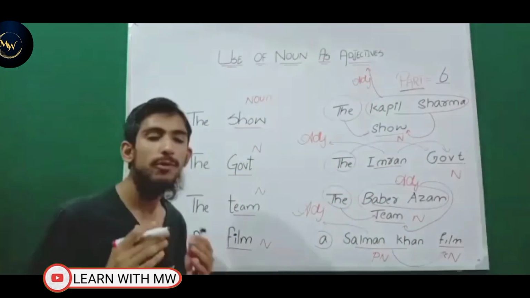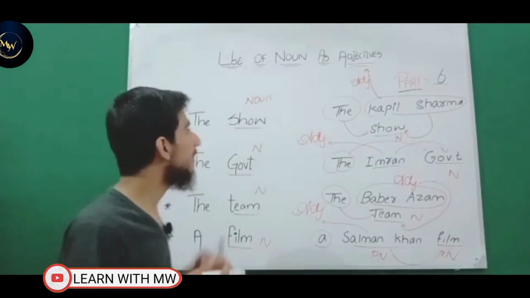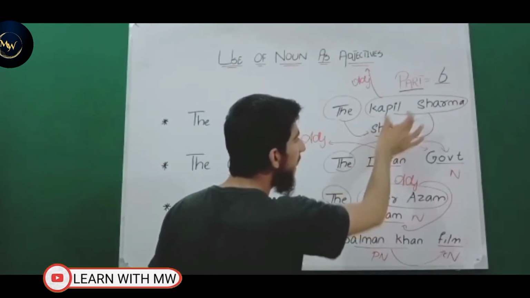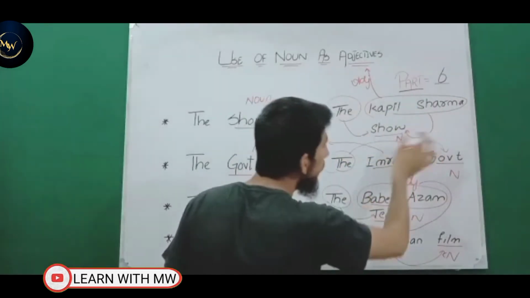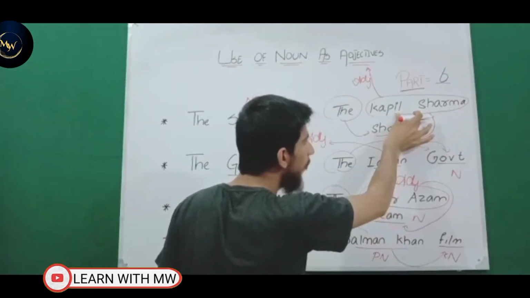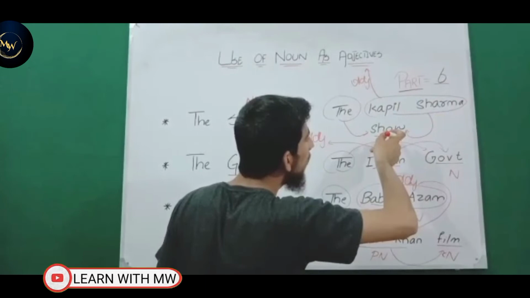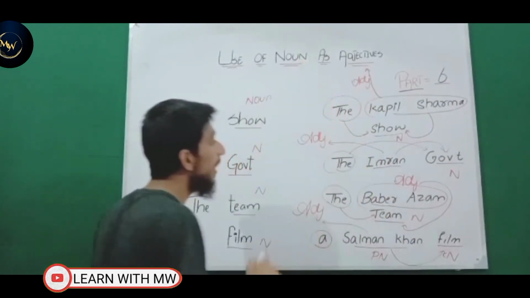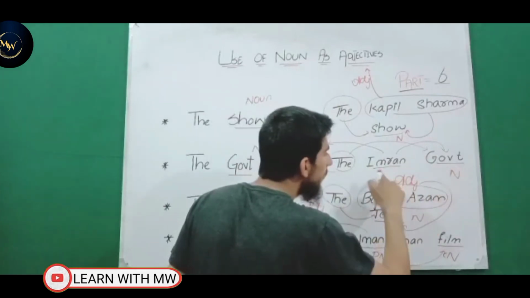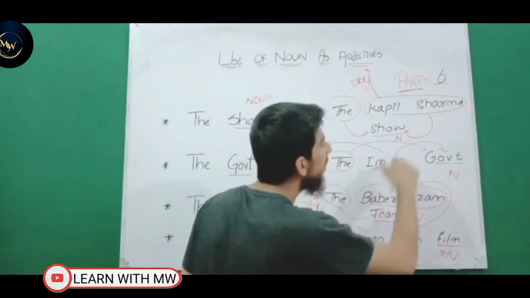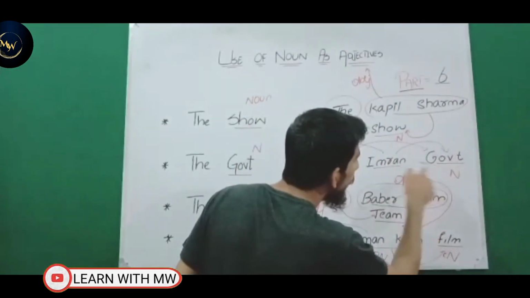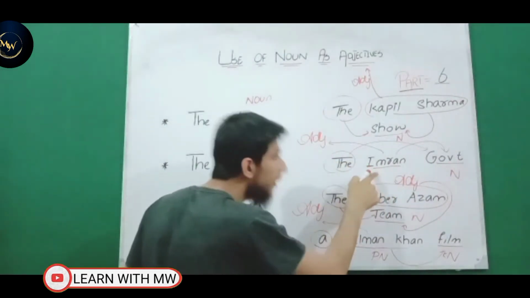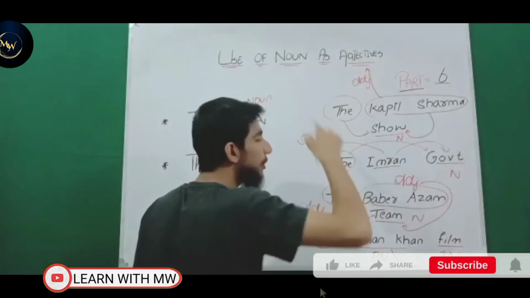So viewers, I hope you have learned this concept of the use of noun as adjective: a noun can also be used as an adjective in English grammar. The Kapil Sharma show: show is a noun, and Kapil Sharma is also a noun, but it adds meaning to the noun show. That's why Kapil Sharma is used as an adjective. Now look at the same example, the Imran government. Imran is a noun, but it adds meaning to the noun government in terms of quality. That's why Imran is behaving as an adjective. Imran is a noun, but a noun is used as an adjective in English grammar.